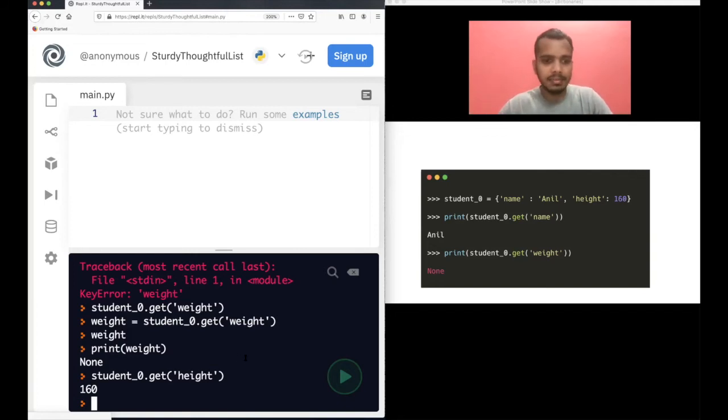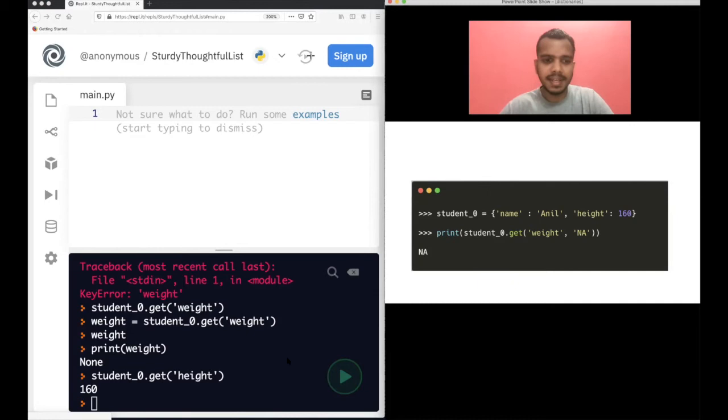If you're not using the get function and just using square brackets, that's also okay. But when you have a key error, you will not be able to handle it if you use simply the square brackets. When you use the get function, it does not give any error. Even if the weight key was not present in the dictionary, you didn't get any error. It will just return None. That's how it is sometimes useful to use the get function.